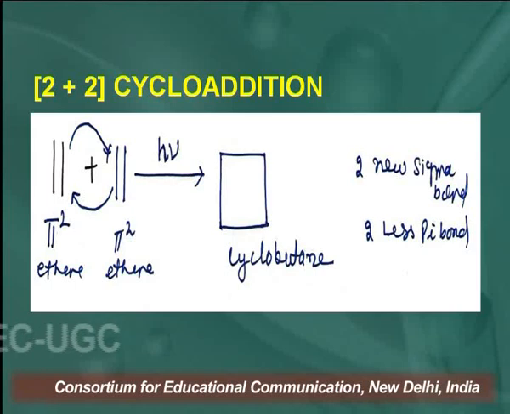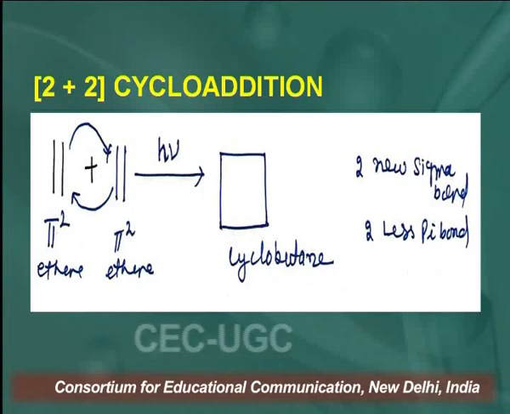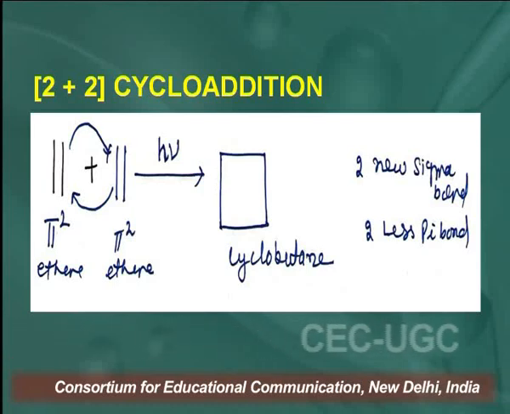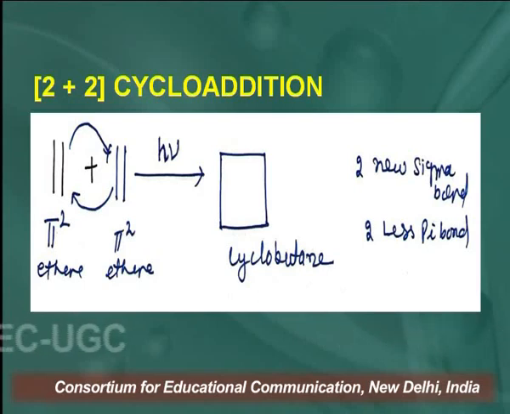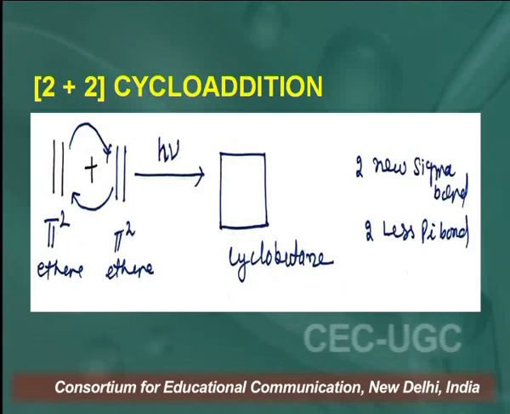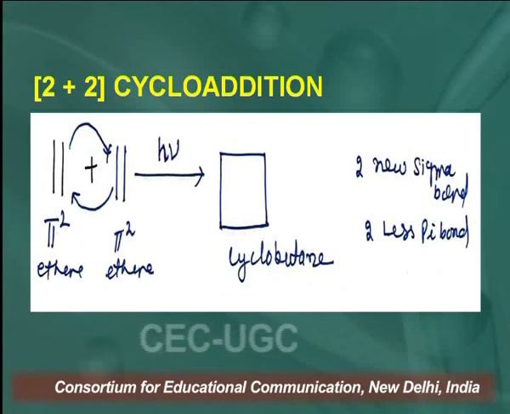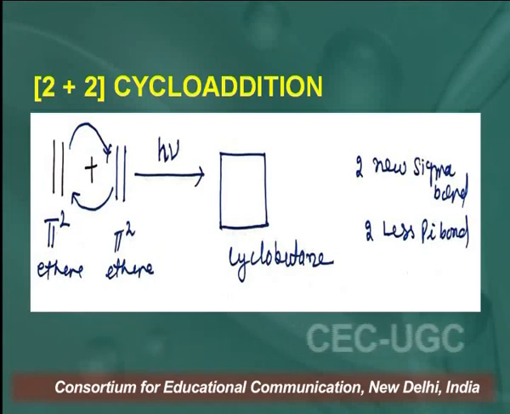So here, pi 2. What is the meaning of pi 2? Learners, pi is a pi bond, and 2 represents the number of electrons, because this is a 2 pi system: one ethene has 1 pi bond. So 2 pi electrons are involved from one ethene molecule, and 2 pi electrons are involved in the reaction from the other ethene molecule. One carbon of one ethene acts as an electron rich center and the other carbon acts as an electrophilic center. So electrophilic and nucleophilic addition takes place here.